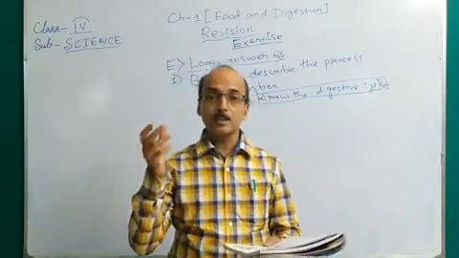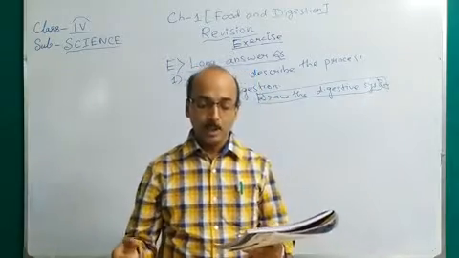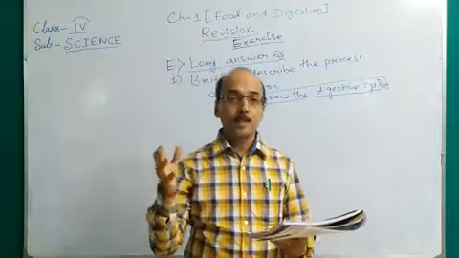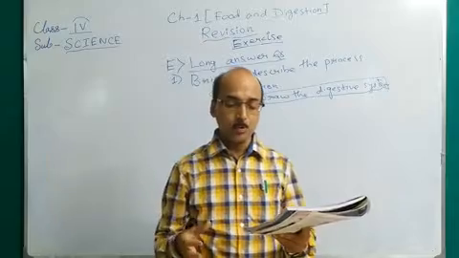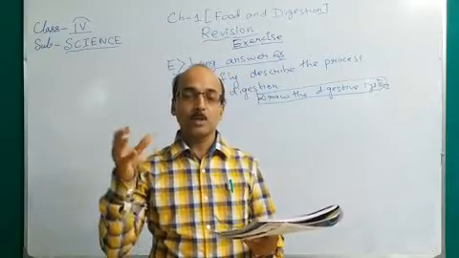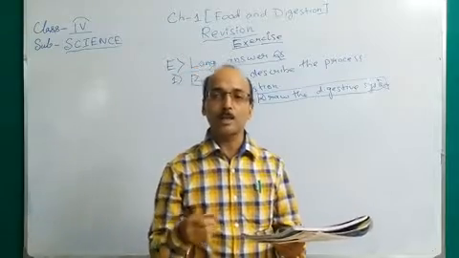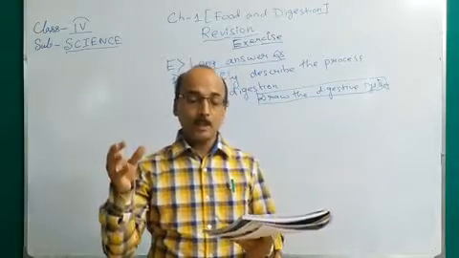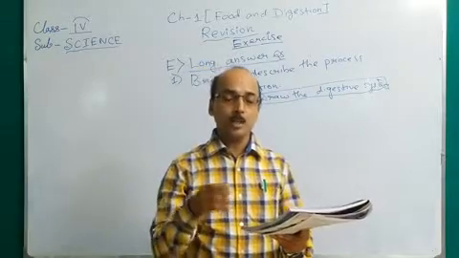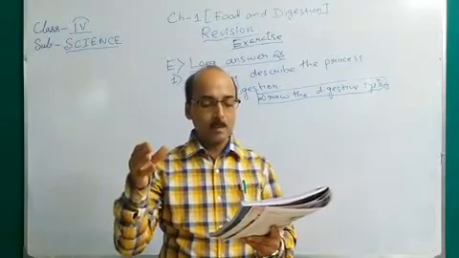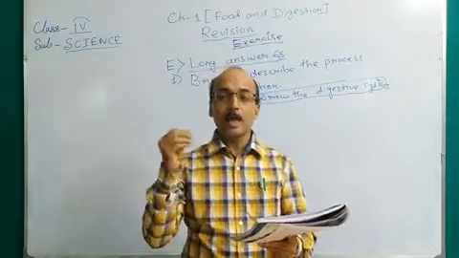So what does the large intestine do? The large intestine holds the undigested food, absorbs the excess water from it and forms feces. What does feces mean? Feces means semi-solid waste that is formed from the undigested food. Then this semi-solid waste goes to the anus.